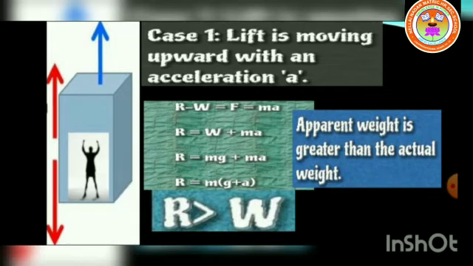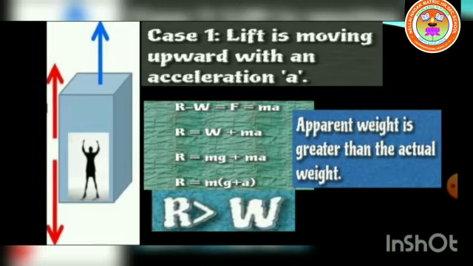We know that the apparent weight symbol is R and the actual weight symbol is W. So R minus W, when the lift is moving upward with an acceleration a, is equal to F, which is equal to ma. So R is equal to W plus ma. Instead of F we should write ma.